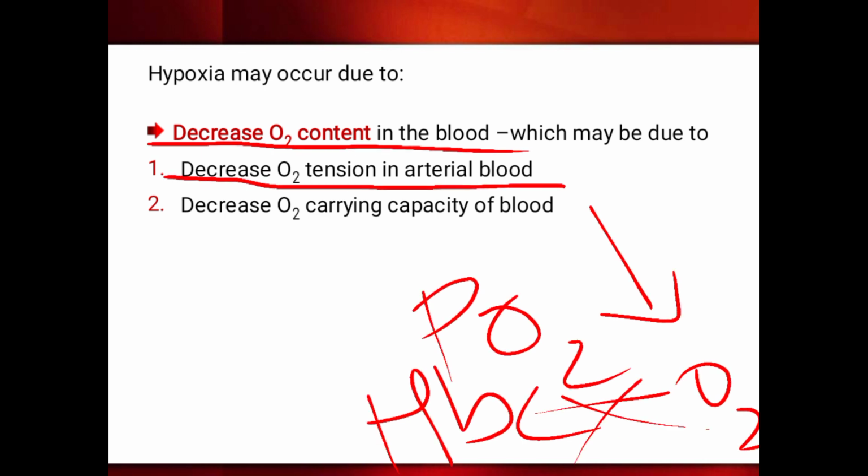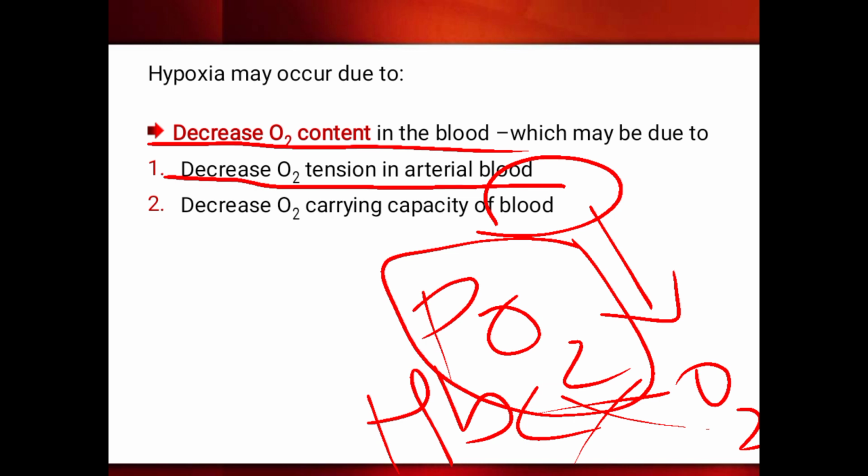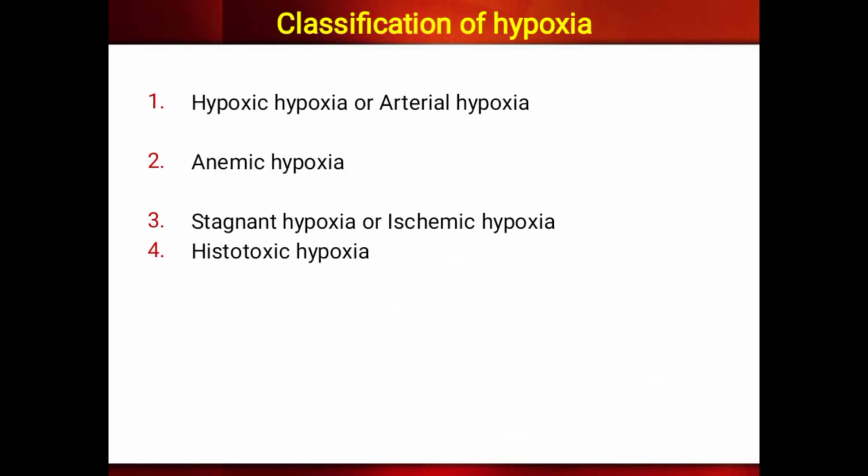So the combination of hemoglobin with oxygen mainly depends on the partial pressure of oxygen. I explained that in the transport class, right? So whenever the partial pressure of oxygen decreases, the hemoglobin will not combine with oxygen. That leads to a decrease in the oxygen content in the blood, so hypoxia will occur. Or maybe any problem in the blood circulation will also decrease the oxygen carrying capacity.